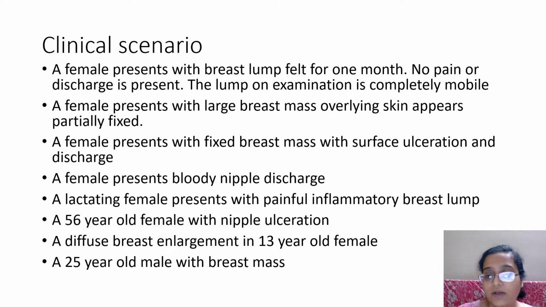All of you who have read general pathology know the five signs of inflammation: rubor, calor, dolor, tumor. All right, so you should remember that. A 56-year-old female with nipple ulceration, a diffuse breast enlargement in a 13-year-old female, a 25-year-old male with breast mass.